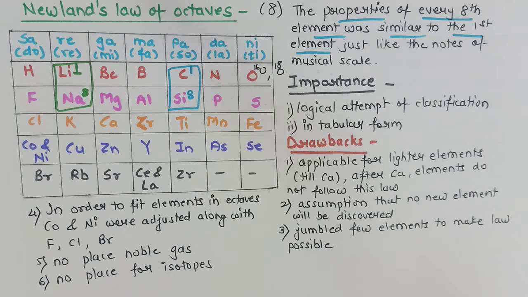Hello students, we are continuing with chapter 5, periodic classification of elements. Till now we have seen that there were many attempts to classify the elements. The first one was Dobereiner's law of triads, which failed. Then came Newlands' law of octaves, that also had so many drawbacks, and therefore came the new law, Mendeleev's periodic law.